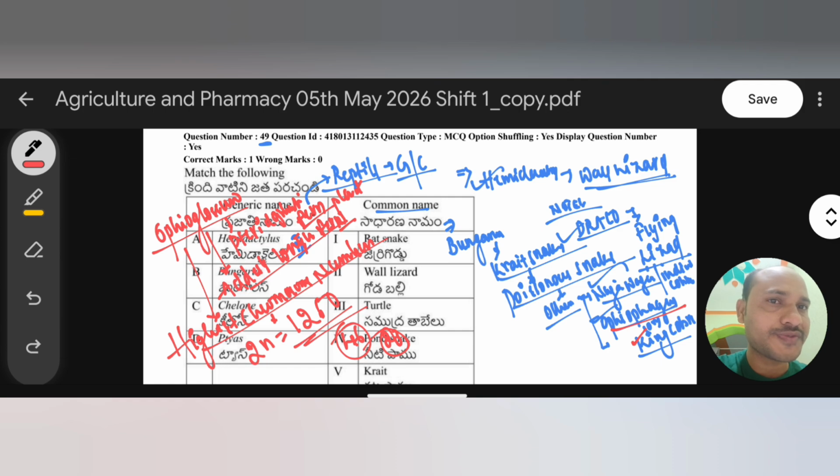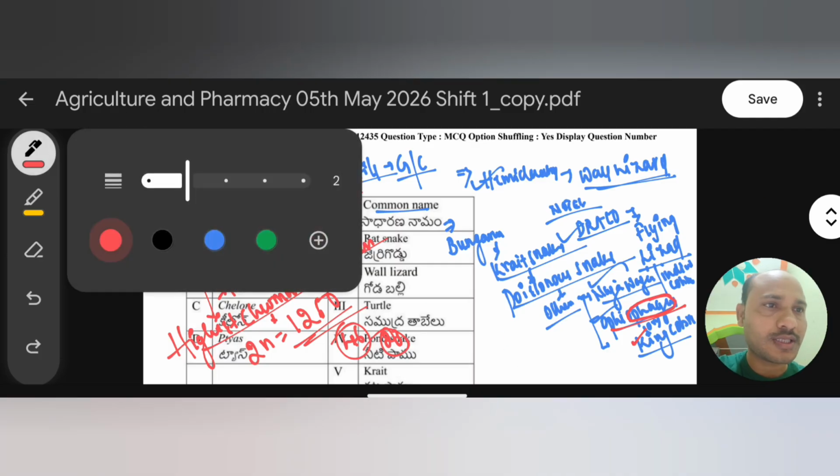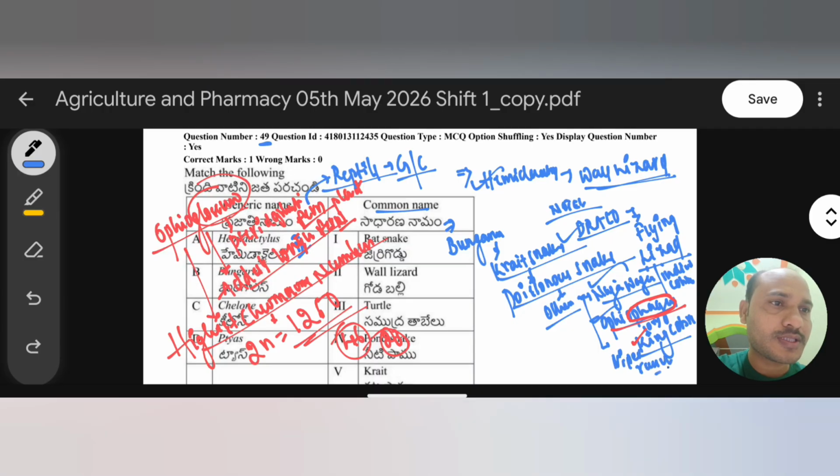So don't confuse. Ophioglossum is a pteridophytic plant, while Ophiophagus is the king cobra. Other poisonous snakes we have are viper and Russell's viper. So the important poisonous snakes are Bungarus, Naja, Ophiophagus and Russell's viper. Here in the options, Bungarus is what? Krait snakes. So here we have to choose fifth one.